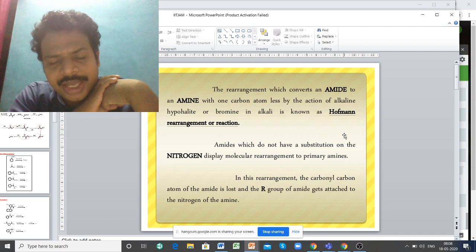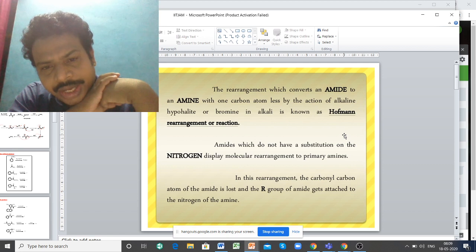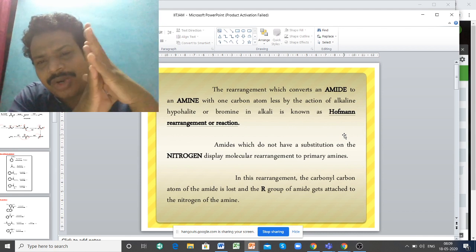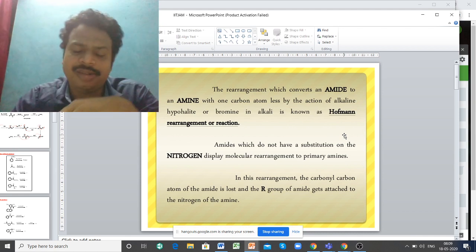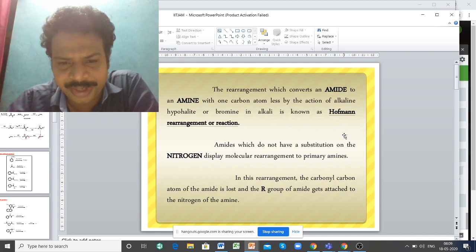The second step is the formation of isocyanate through the rearrangement reaction. And the third step is the addition of water. The rearrangement step is very important. That is the rate determining step, because the rearrangement takes place. Once the rearrangement takes place, the reaction will be faster.